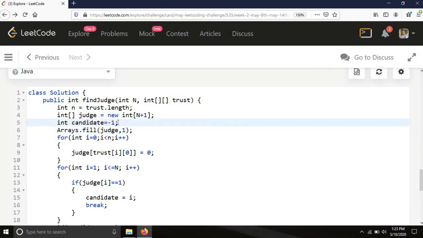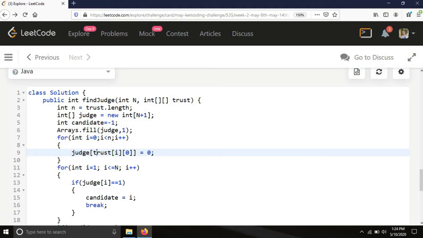Now, initially we are thinking that there is no potential candidate, and then after that we are filling the whole array with 1. It means that everyone is a potential candidate, but which one will be the particular potential candidate, we don't know yet. So initially we are thinking that everyone is the judge. Now whenever a person trusts somebody else, we are changing his state from judge to not judge, and if the value is 1 then he is the judge, and if the value is not 1 he is not the judge.